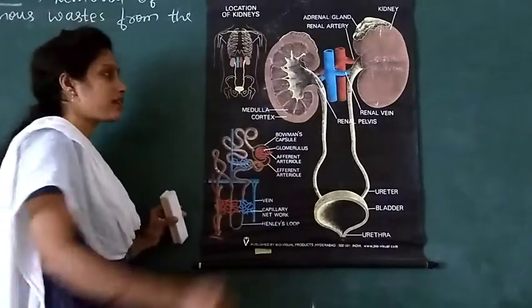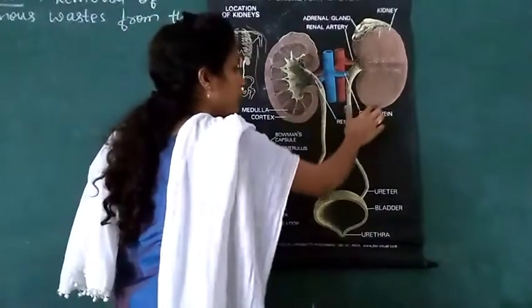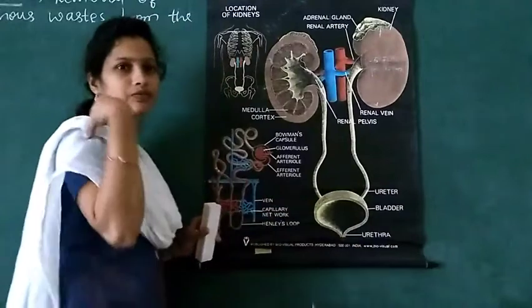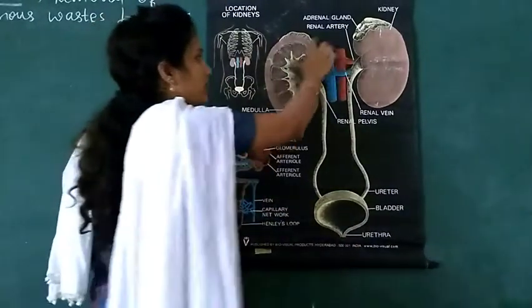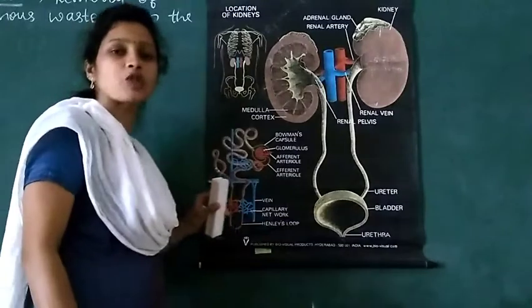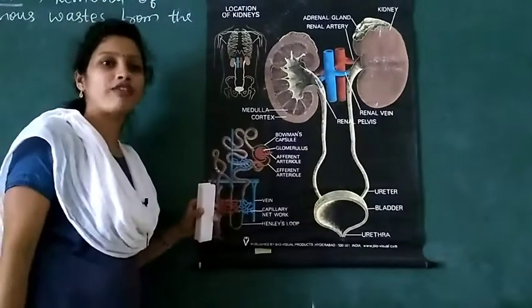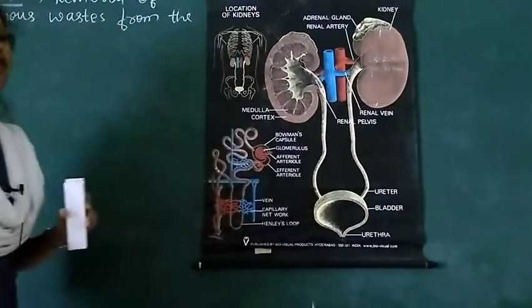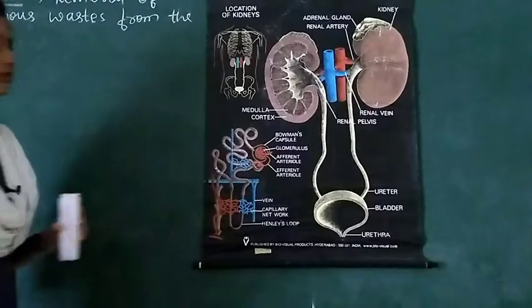In human beings, there is a well-developed excretory system which is meant for the removal of nitrogenous waste from the body.